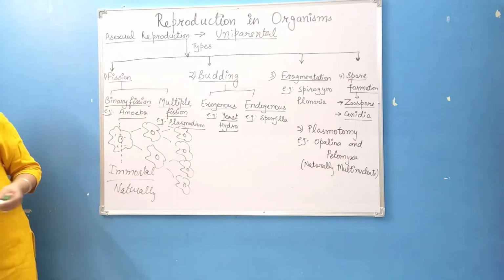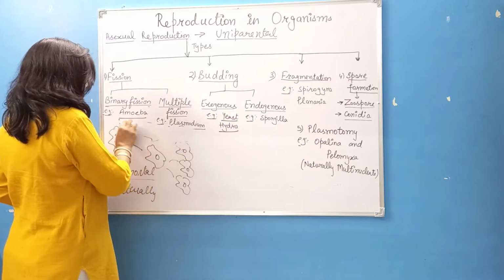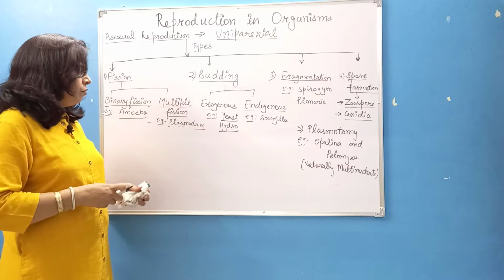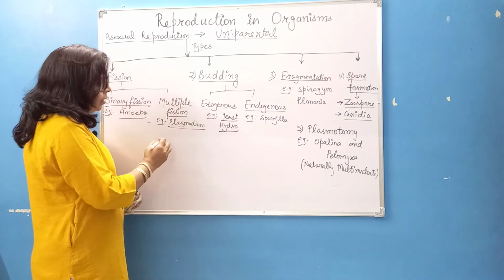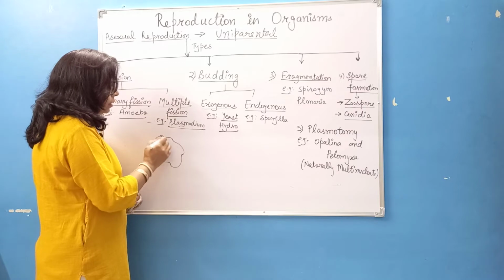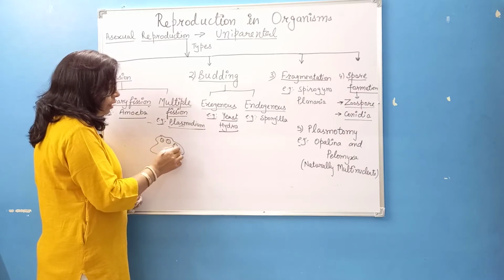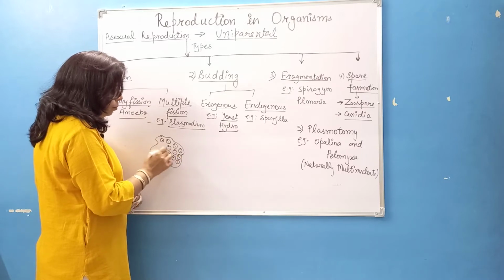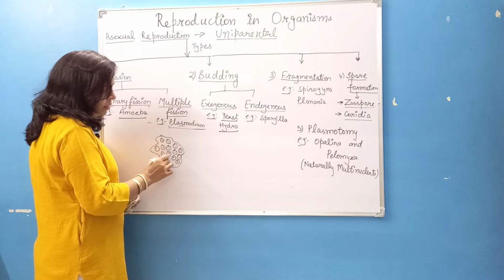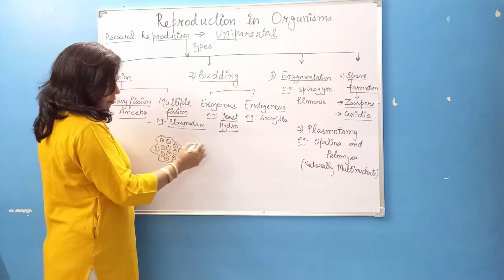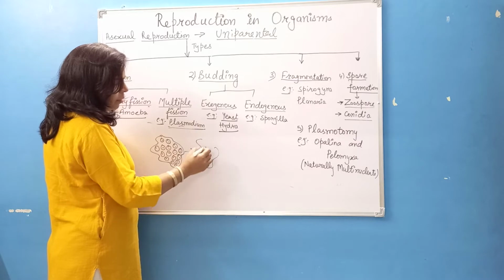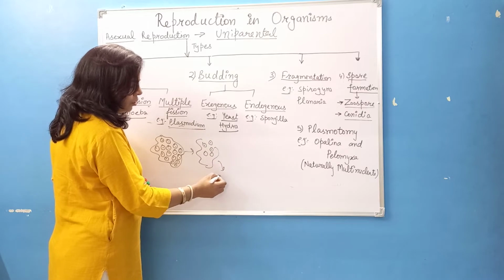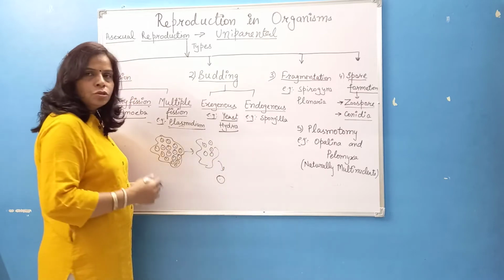Then, we will start with the multiple fission. Second type is our multiple fission. So, in multiple fission, we can take the example of Plasmodium. Here, the parent cell is dividing into many nuclei and the cytoplasm gets collected around these nuclei, giving rise to many cells. After this, the parent organism gets ruptured and all these cells will come out, and when they fall on a suitable location, they will develop to give rise to a new organism.